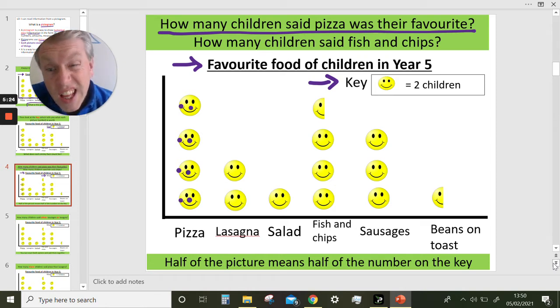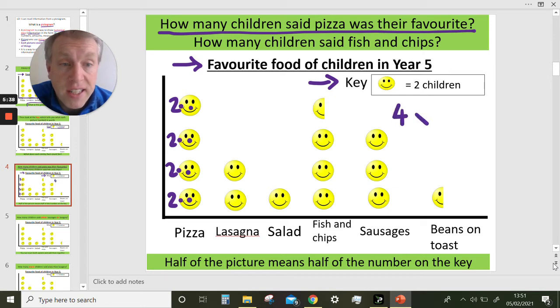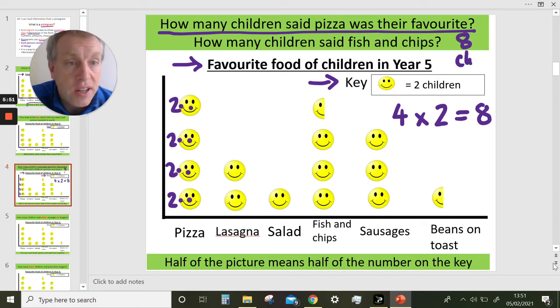Really, we should say each smiley face counts 2. We should use multiplication here, shouldn't we? How many children said pizza was their favourite? 4 smiley faces. Each one counts for 2. It's 4 lots of 2. Look, 1, 2, 3, 4 twos. 4 times 2, 8. How many children said pizza was their favourite? 8